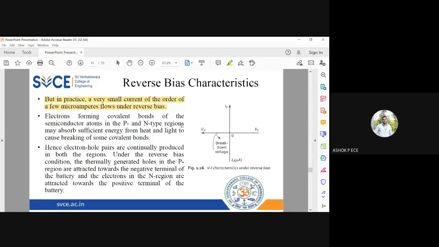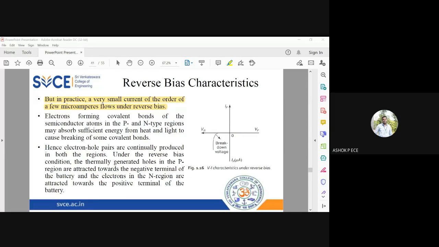Can anybody say, if I want current flow inside the diode in reverse bias, what should I do? What should I do if I want to get current in a reverse bias condition of a PN junction diode? What should I do?